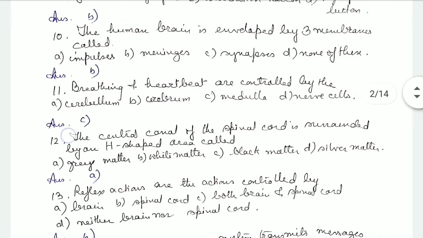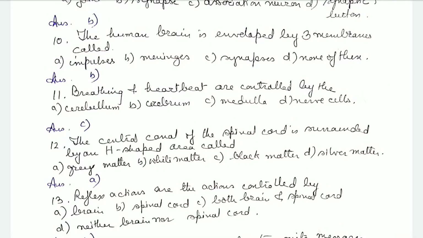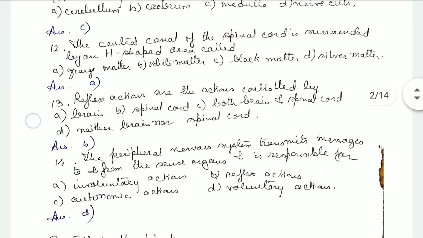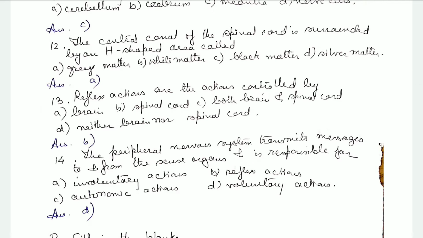Then the human brain is enveloped by three membranes, which is called impulses, meninges, synapses, or none of these. It's called meninges. Then breathing and heartbeat are controlled by the cerebellum, medulla oblongata, or nerve cells. They are controlled by the medulla. The central canal of the spinal cord is surrounded by an H-shaped area which is called the gray matter, white matter, black matter, or silver matter. It's called the gray matter.